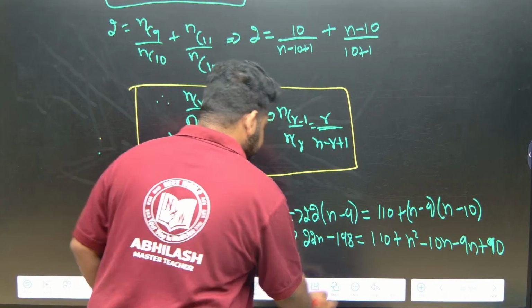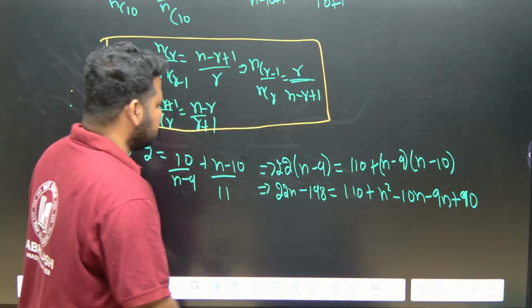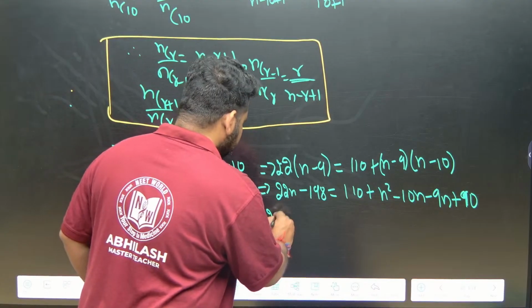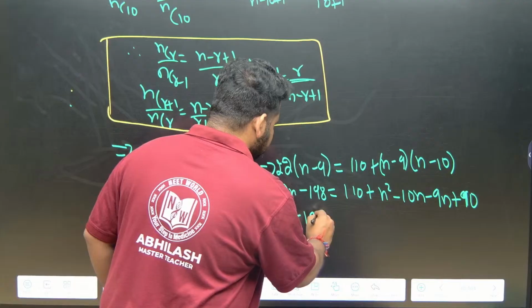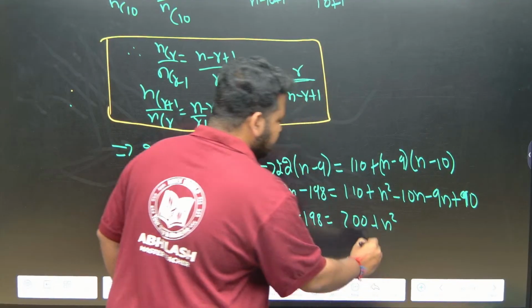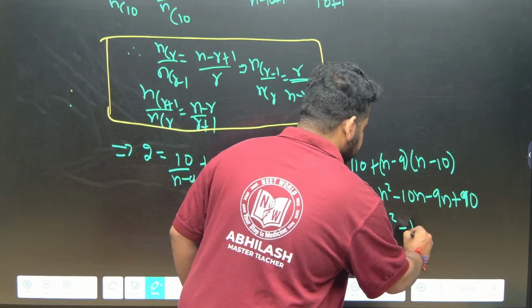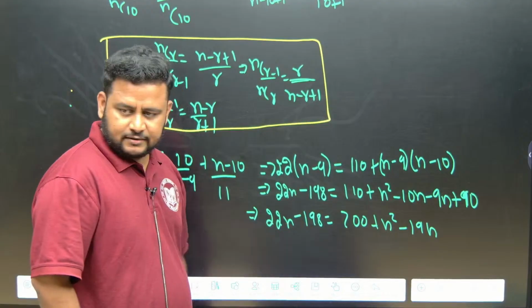Now further, this will become 22N minus 198 is equal to 110 plus 90, which is 200, plus N square minus 10N minus 9N, which is minus 19N. Now I will take everything to that side.